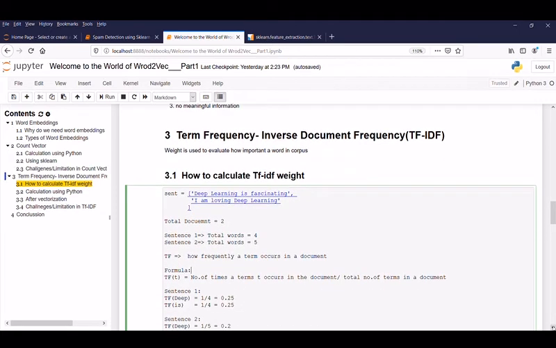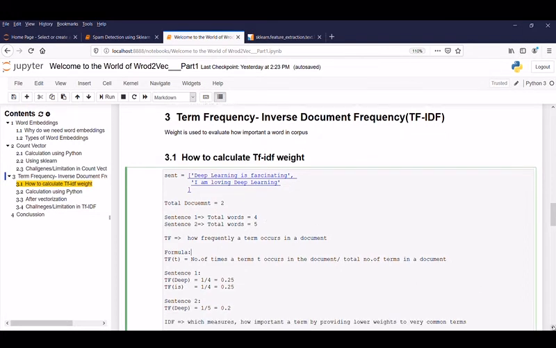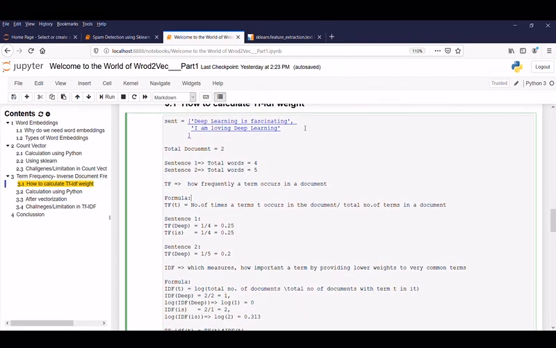What's the advantage here? Weight is used to evaluate how important a word is in the corpus. How to calculate TF-IDF? Let's check. We consider the same example. In this corpus, we have a total of 2 documents. First document, second document, and in sentence 1, we have a total of 4 words. How? Deep learning is fascinating. In sentence 2, we have 5 total words.